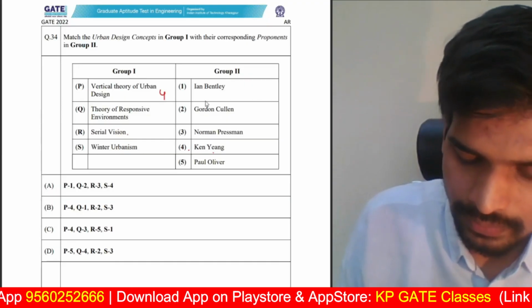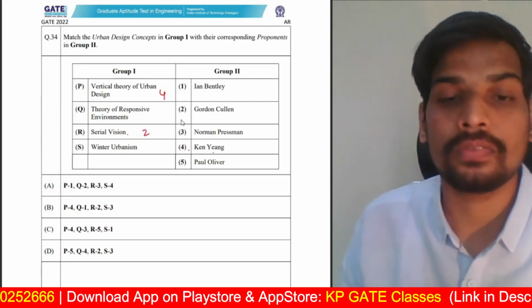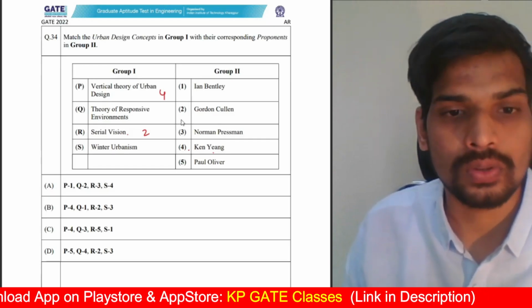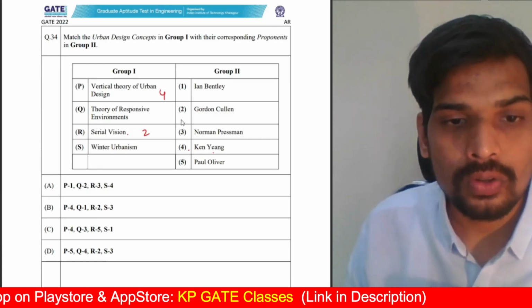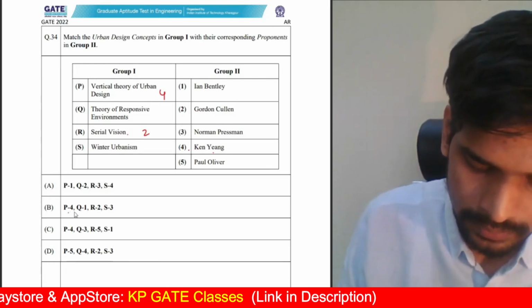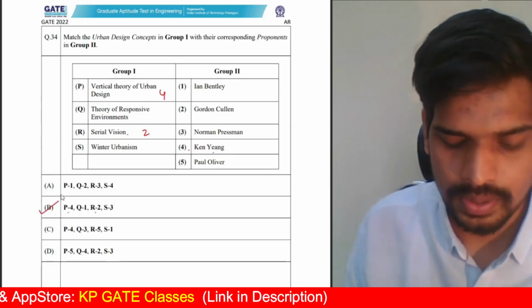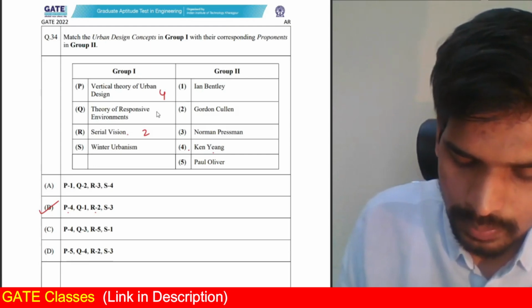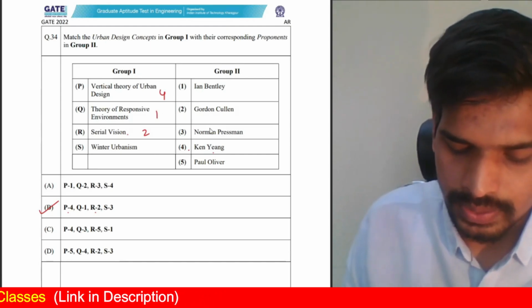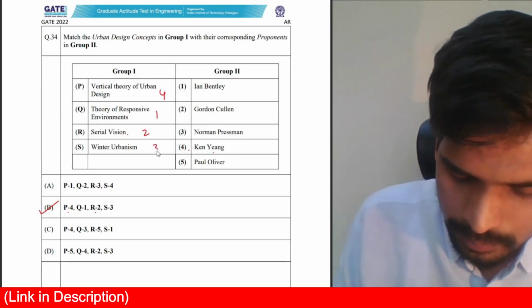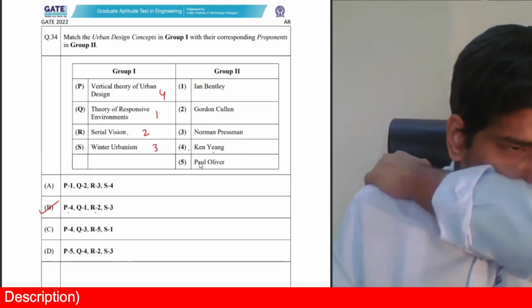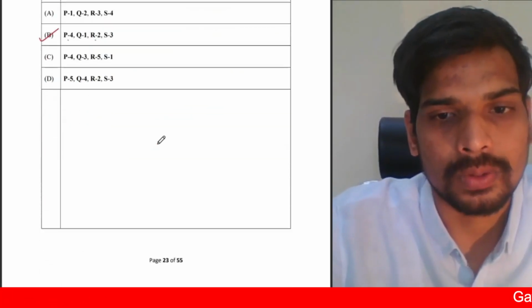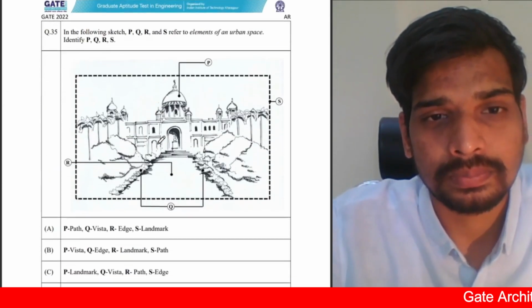I hope everyone knows serial vision also has been asked a lot of times previously in the GATE exam already. Serial vision, Gordon Cullen. I hope everyone knows this as well. So even if you know one or two things, you can look for P4 and R2. There is only one option with that. That is option B. Theory of responsive environment was given by Ian Bentley. Winter urbanism is a concept given by Norman Preston. So option B is the correct answer for this question number 34. Next one.